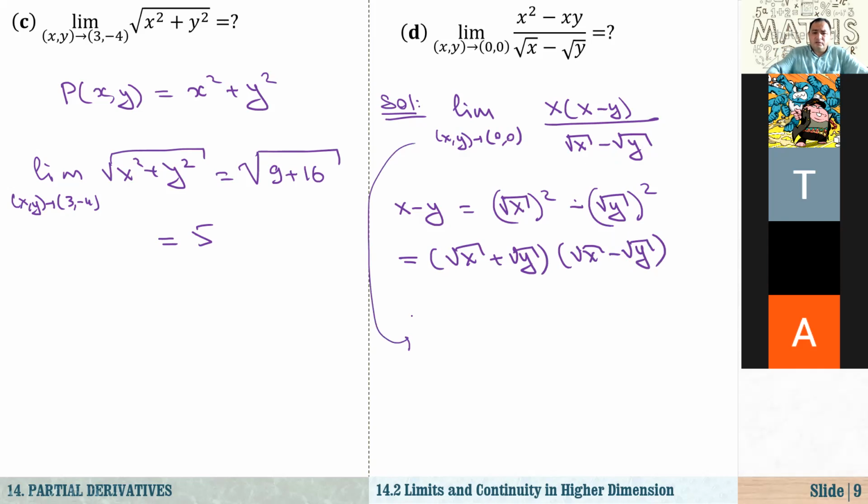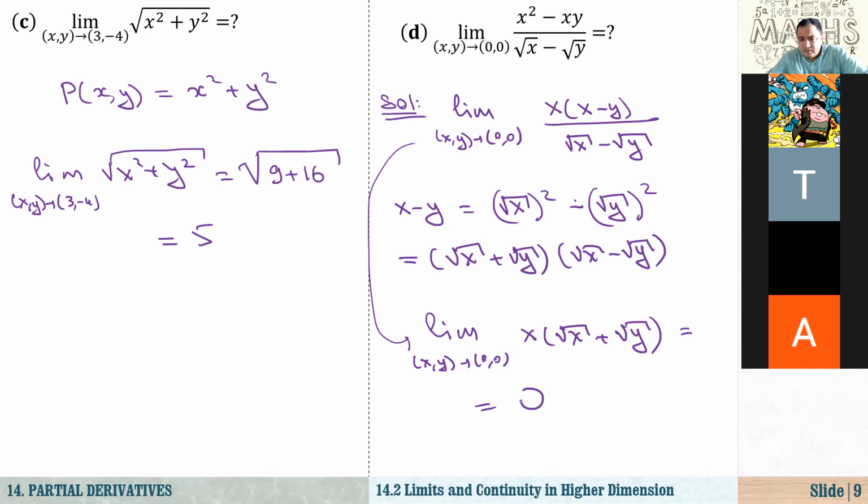So let me just continue here. Now our limit will be, what is it? The limit as x and y approach 0 and 0 of x times square root of x plus square root of y. Now immediately we can evaluate, we have no problem with evaluating this limit. It is 0 times 0. So this limit is equal to 0.